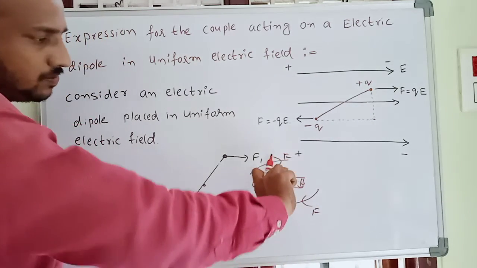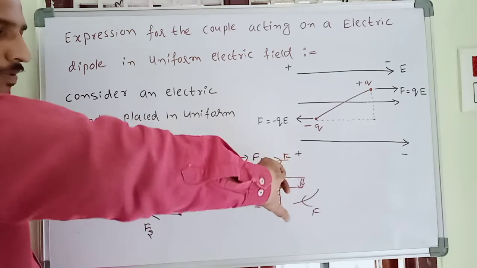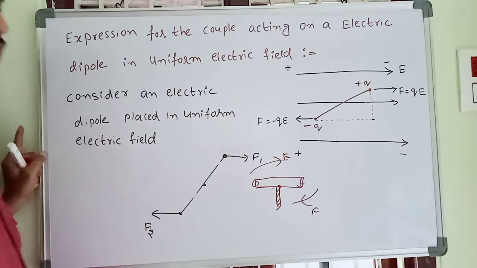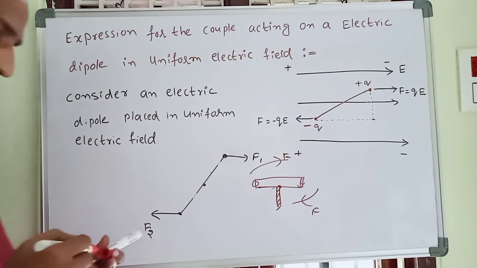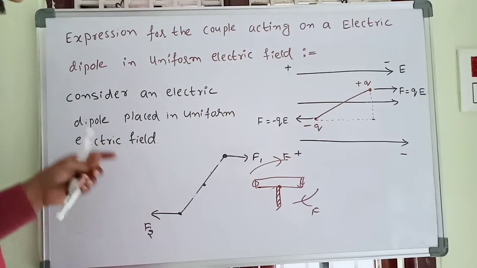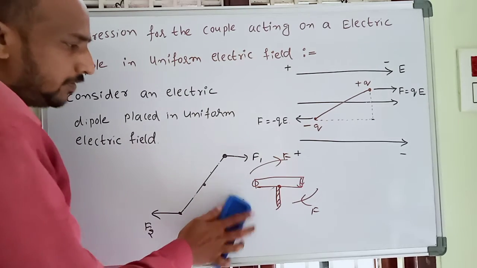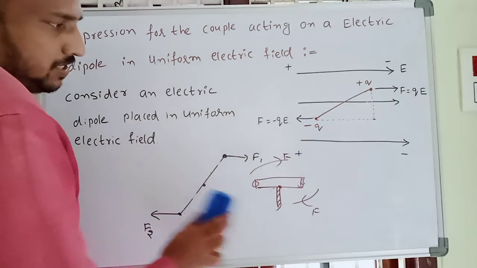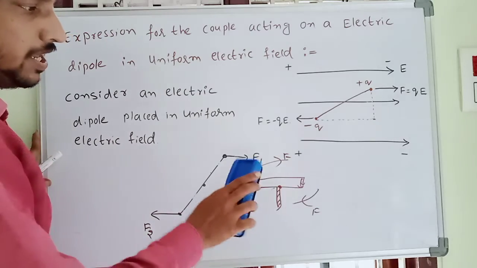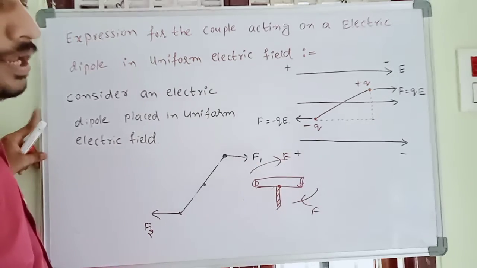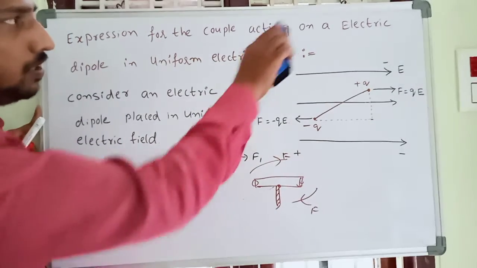The tap automatically rotates. So that is called torque. Two forces acting at a time with different directions make the body rotate. That is called torque.